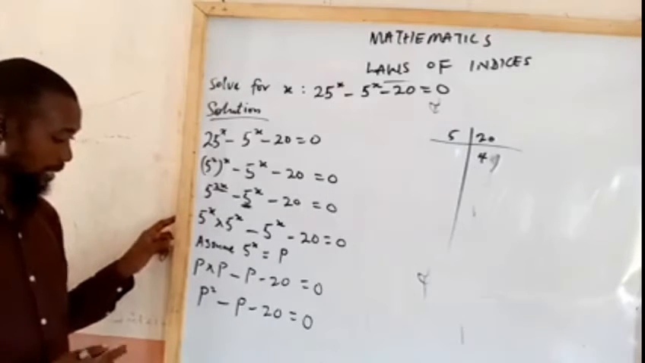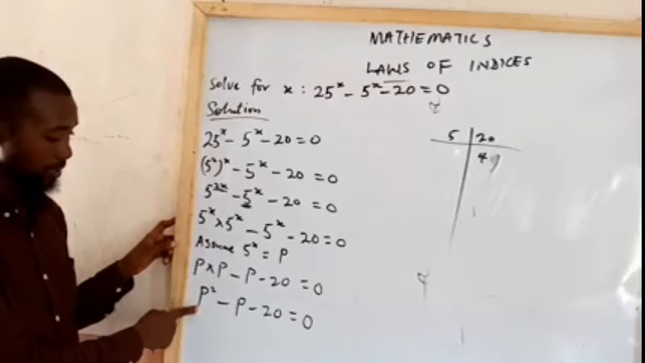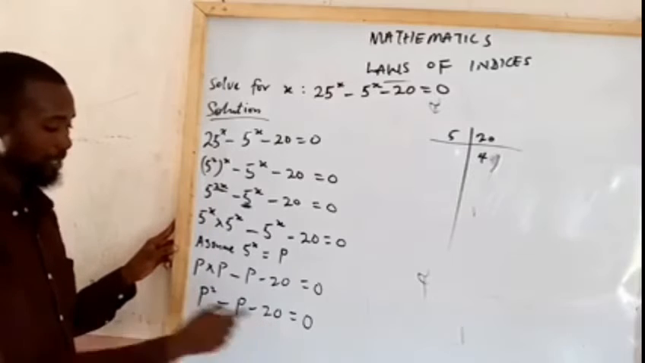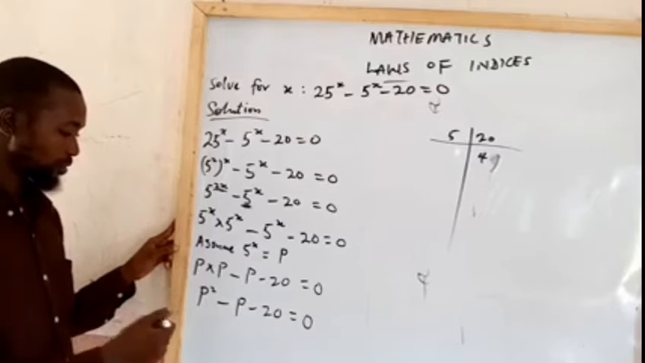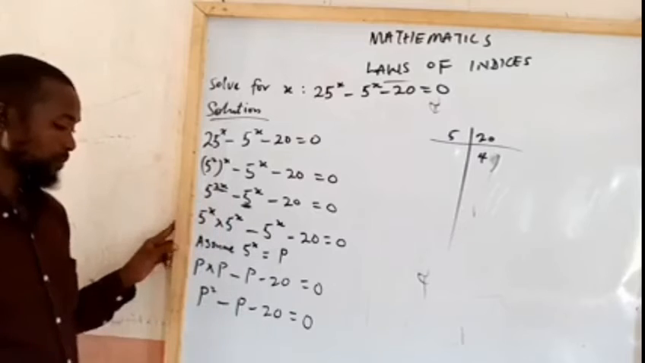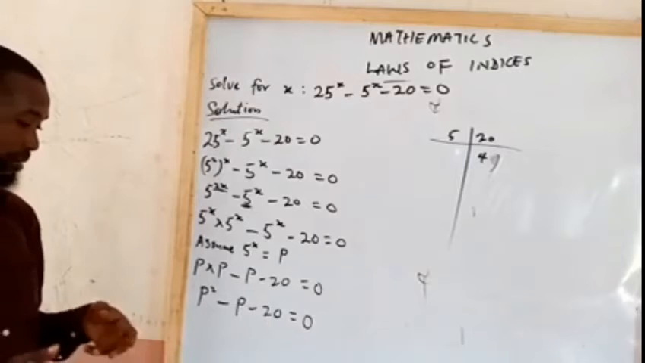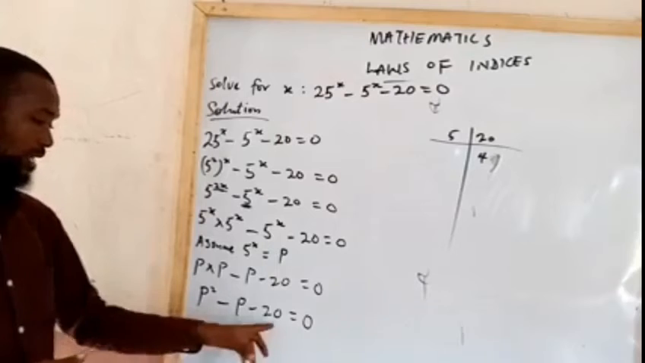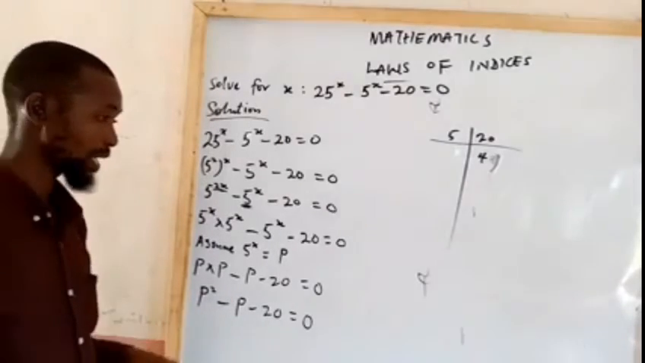So in the case of the factorization method, what we want to do is to pick the coefficient of this number and multiply it by the last number here. So that is 1 multiplied by 20. That gives 20. So we now need factors of 20 that give the coefficient of this middle number. In short, a factor simply means any two numbers that will multiply together to give 20.